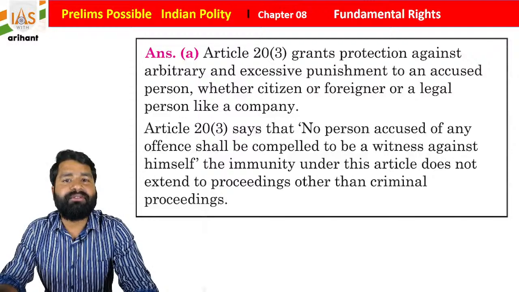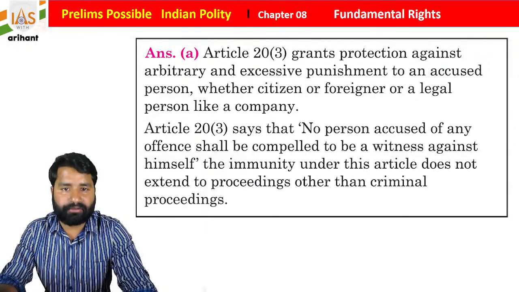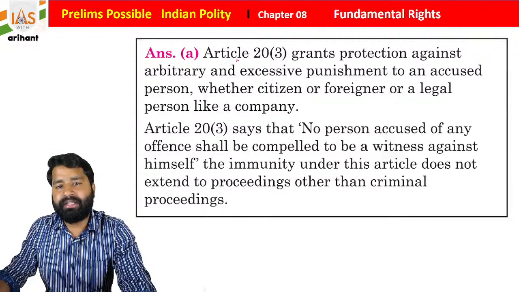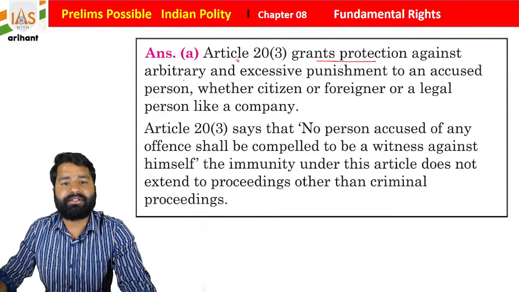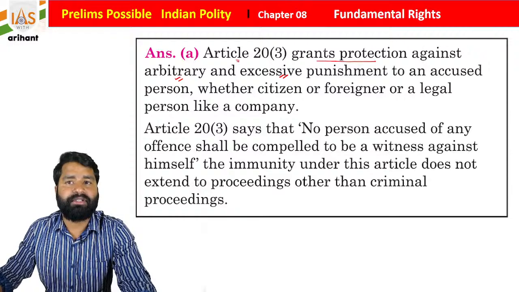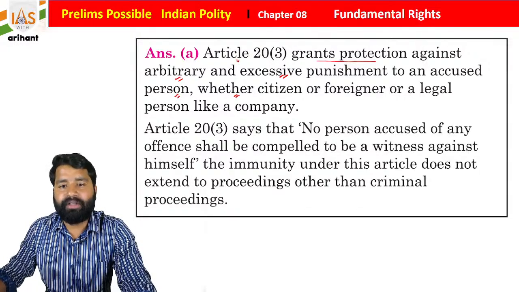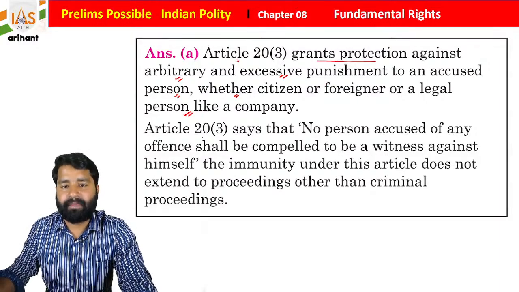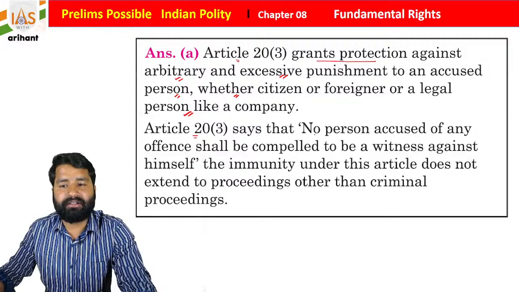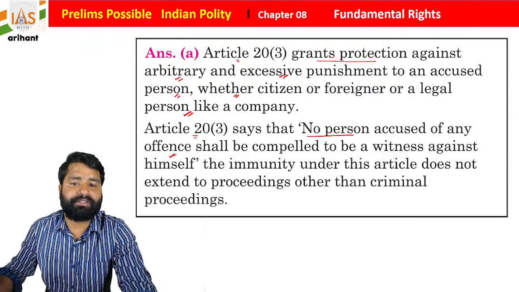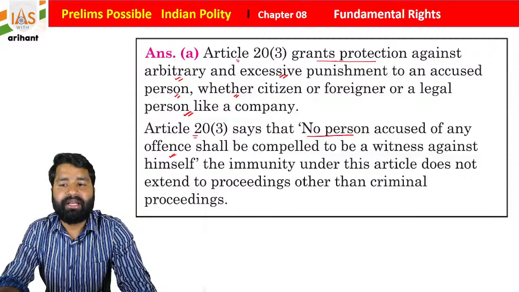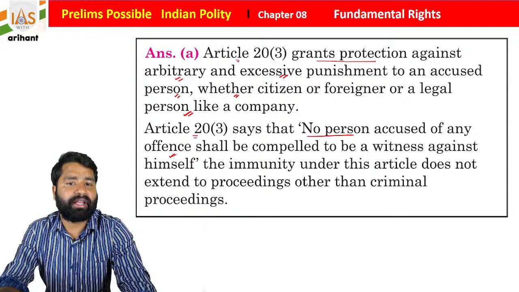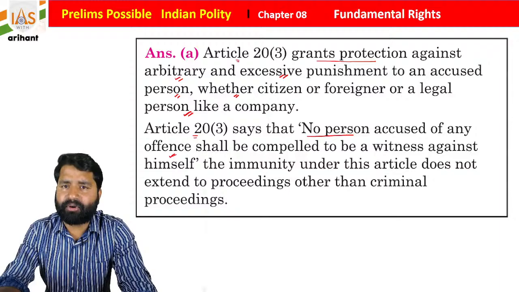Now I'm going to give you the explanation for the same, students. Article 20 Clause 3 grants protection against arbitrary and excessive punishment to an accused person, whether a citizen, a foreigner, or a legal person like a company. Article 20 Clause 3 says that no person accused of any offense shall be compelled to be a witness against himself. The immunity under this article does not extend to proceedings other than criminal proceedings, students. This is very important, just remember it.